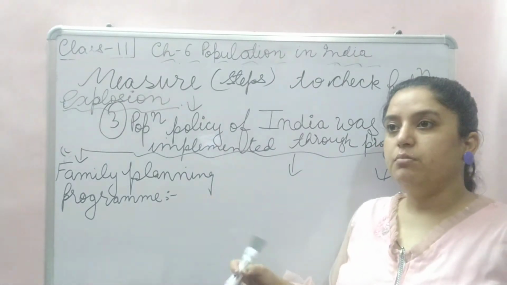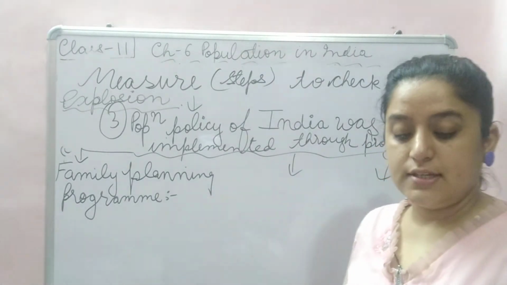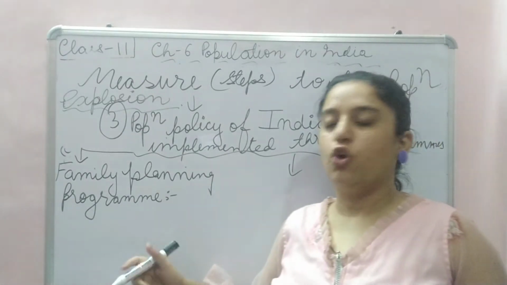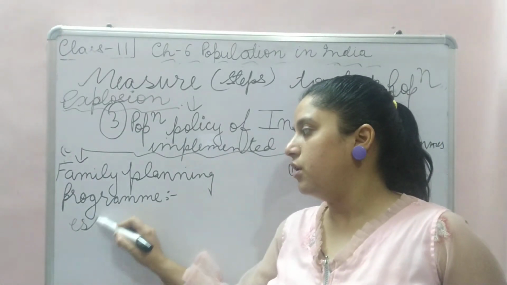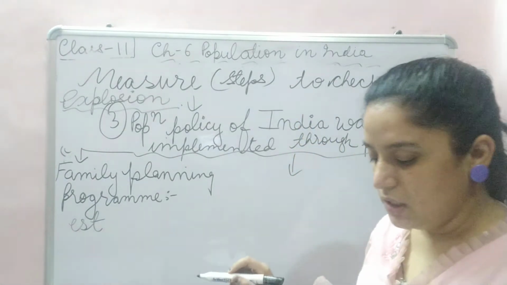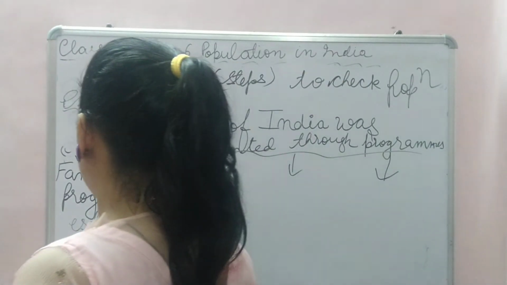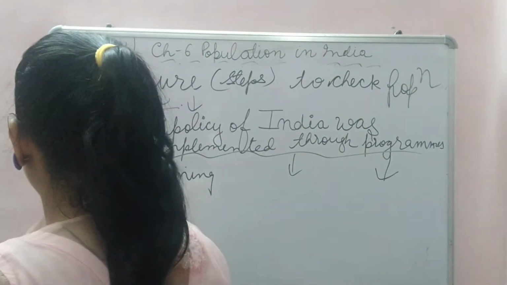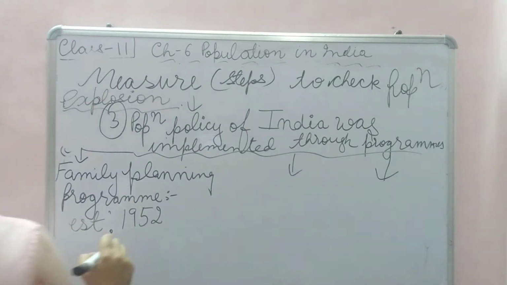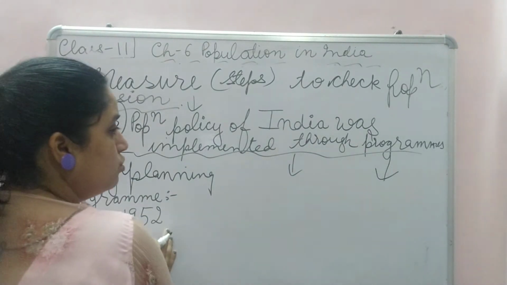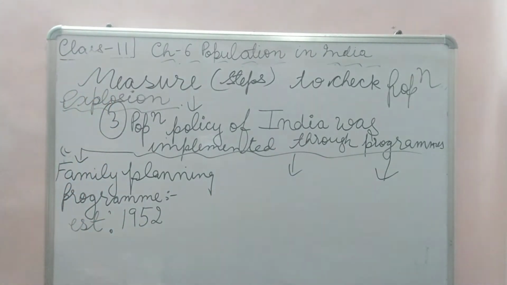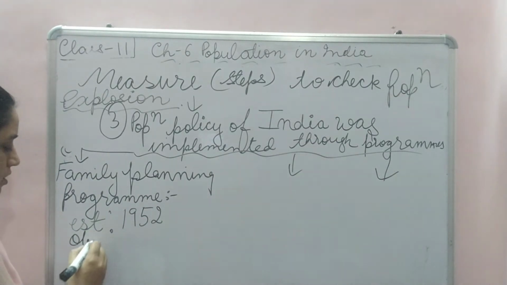Family planning program, generally we come to here, you have to write about when it got established. Initially, it got established in 1952. Right. Its object was to control the birth rate, to reduce it. Then we will talk about its objectives.